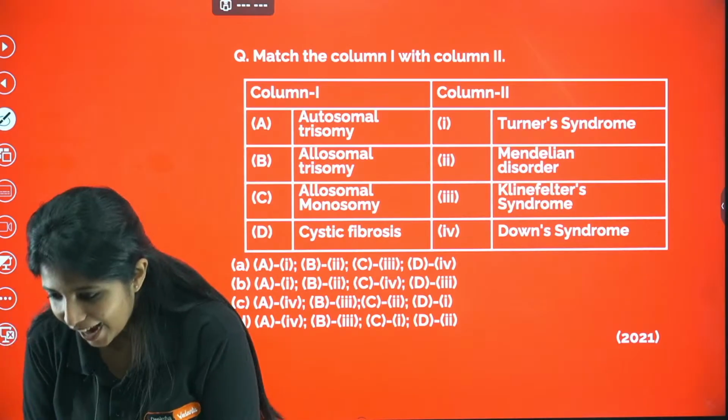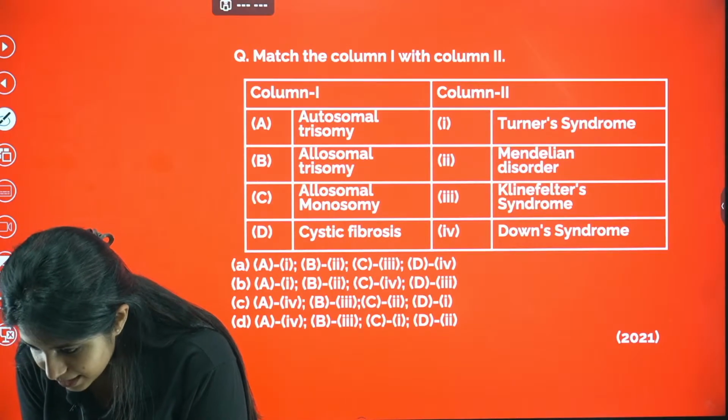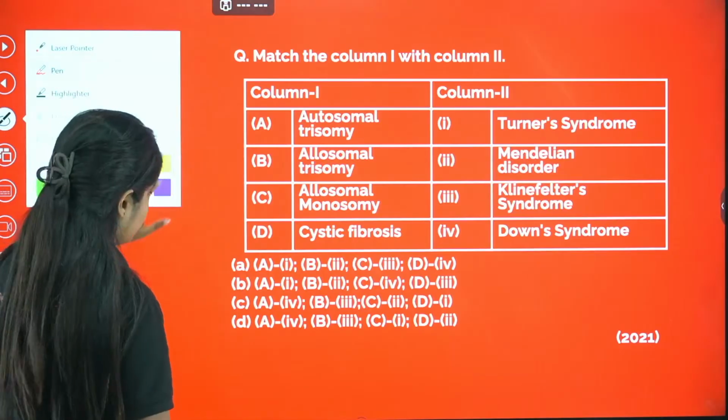Now, Sania is also there. Hi, Sania. Sania says the answer for this question is D. Pavan says D. Rohan says D. D is what? D is this.